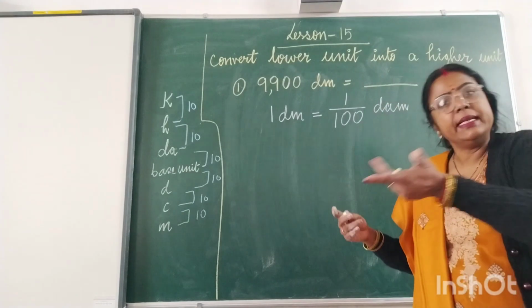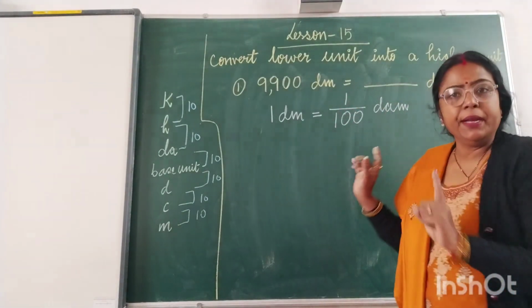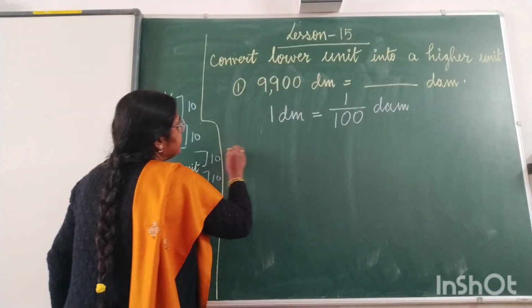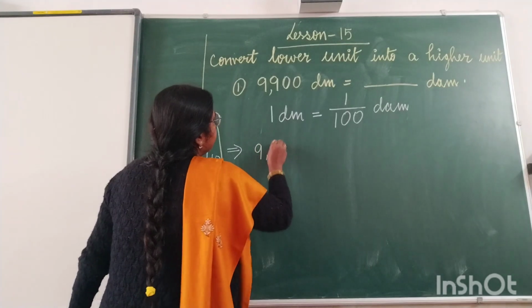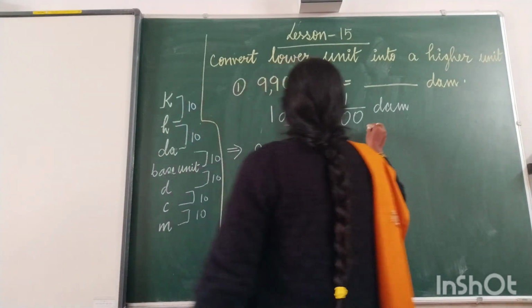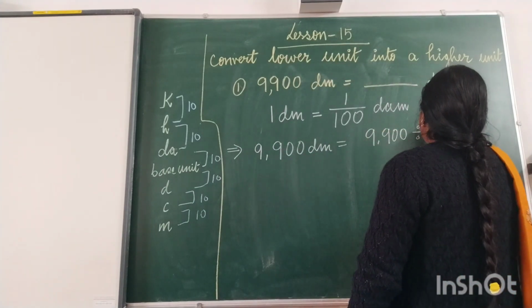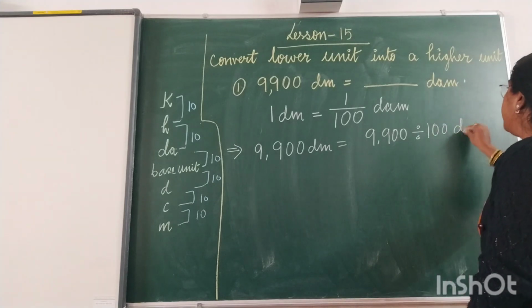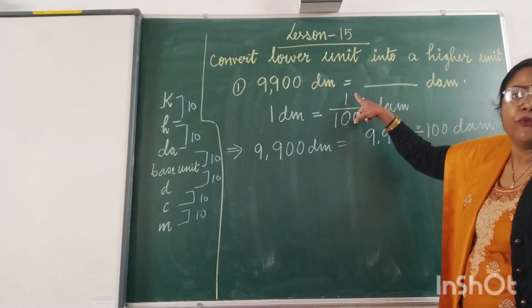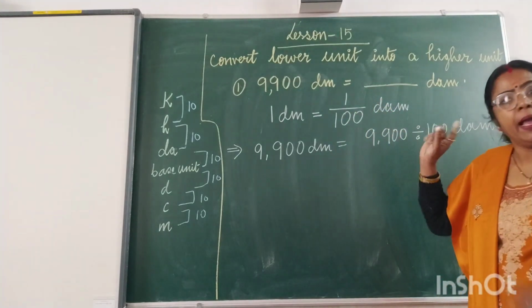Fraction is representing a division only, so it is 1 upon 100 decameter. Okay, so what is next? The next step is, this implies 9,900 decimeter is equal to 9,900 divided by 100 decameter. Why divided by 100? Because 1 upon 100 is representing 1 divided by 100.